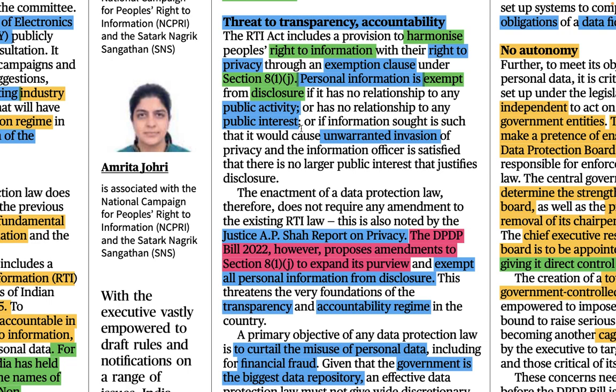And if the information sought is such that it would cause unwarranted invasion of the privacy, and the information officer is satisfied that there is no larger public interest that justifies disclosure. So the meaning is that the officer sitting at the place where you'd be filing the RTI, if that officer is satisfied that this person is asking something which is not at all required, then your RTI would be rejected also. So on these three grounds.